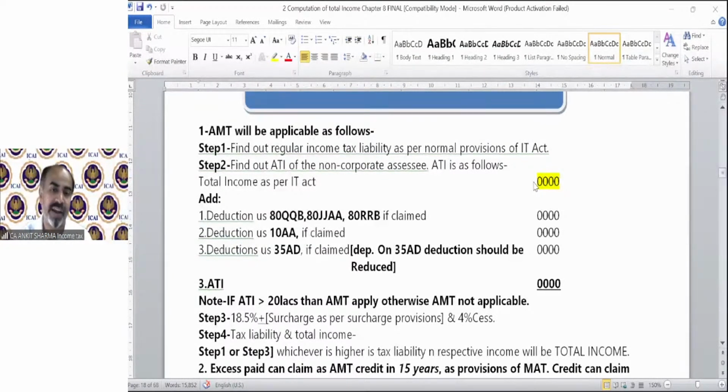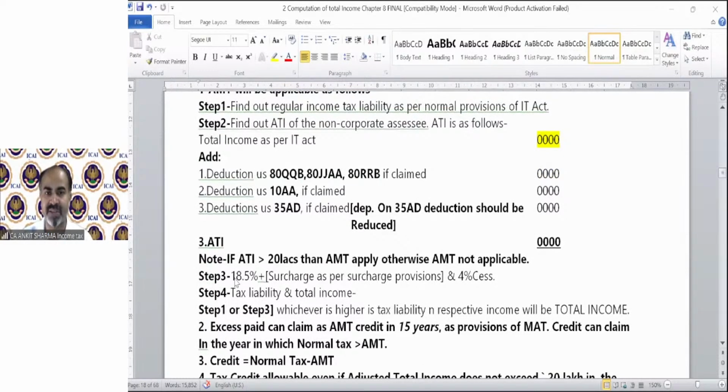Okay. So if ATI exceeds 20 lakh, then AMT applies. Otherwise, AMT is not applicable in case of individual, HUF, AOP, BOI, AJP. Okay. Step 3, whatever your ATI is, the rate is very simple. You have to apply 18.5% as a fixed rate of tax. No other messy tax rate like slab rate, etc. You have to apply the tax rate 18.5%, surcharge as per the normal provision depending upon your ATI, and 4% cess.